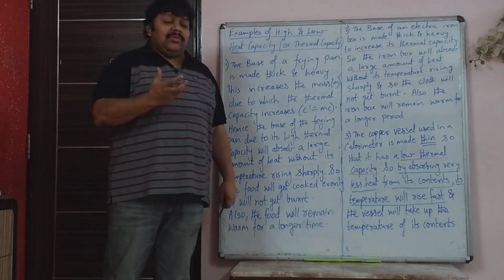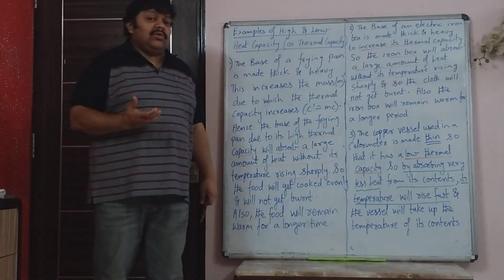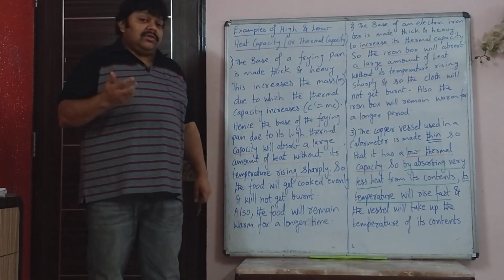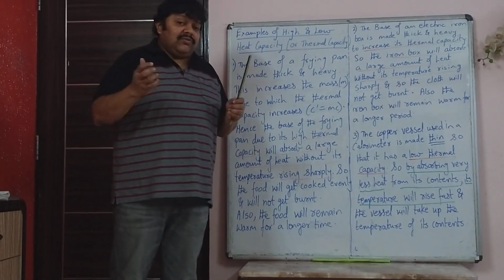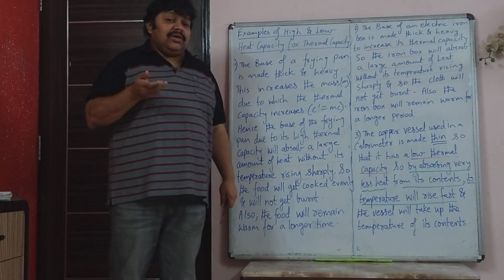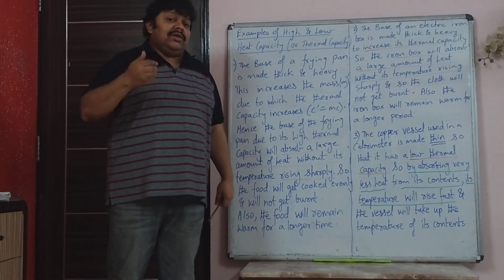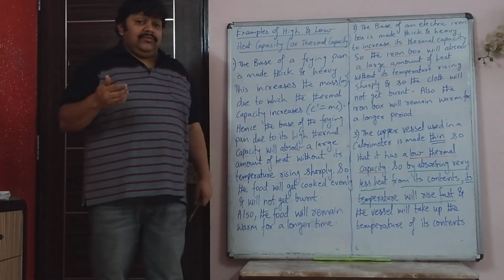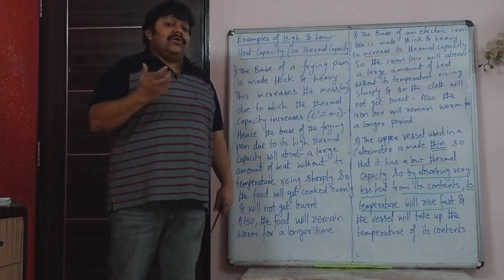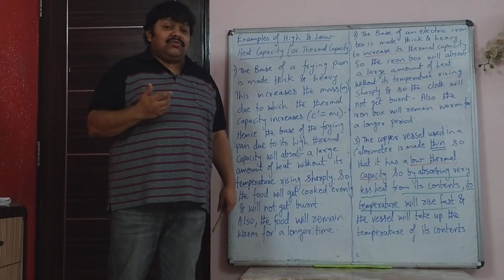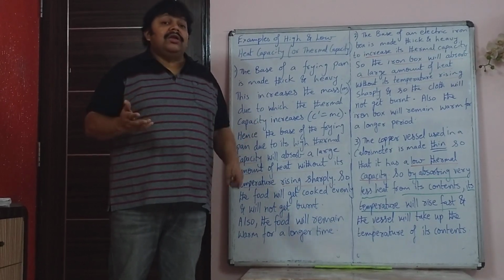In this case, the base of the frying pan is made heavy so that its mass, that is its thermal capacity, increases. So it has to absorb a lot of heat before its temperature rises. That is why the temperature will rise very slowly, even though it is absorbing a lot of heat. If the temperature rises very fast, what will happen? The food will get burnt.